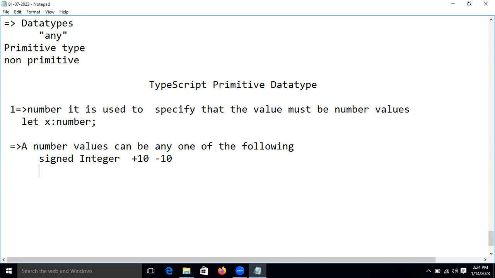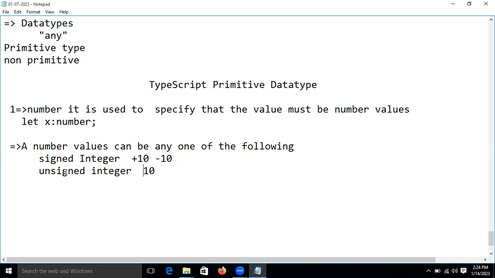Okay, the next one is unsigned integer. What are unsigned integers now, guys? Let's take 10 or 100, any number without a symbol, without any positive or negative sign.